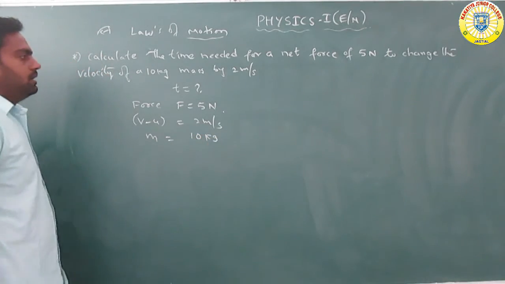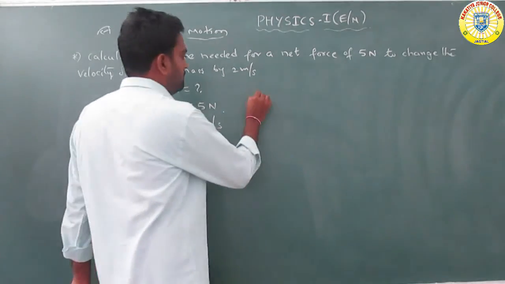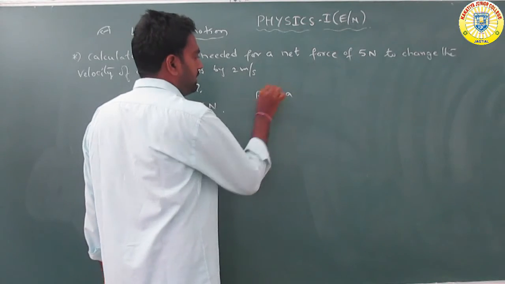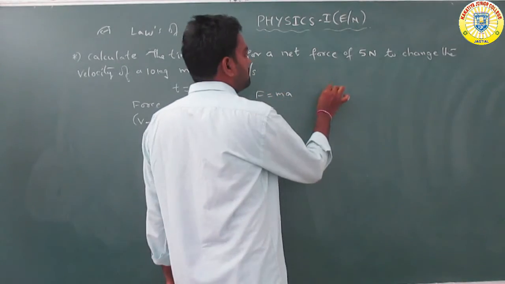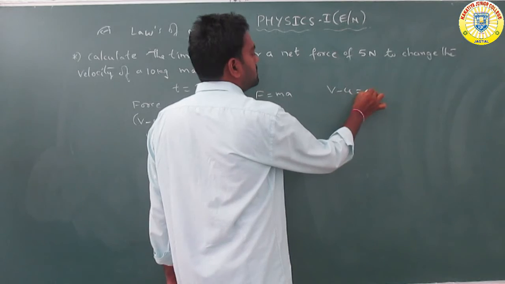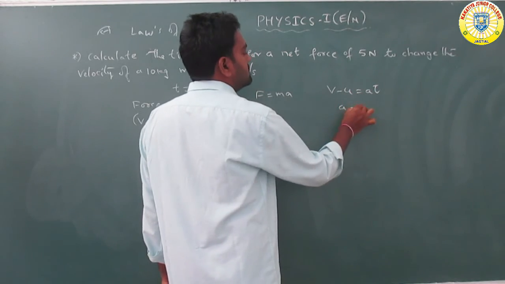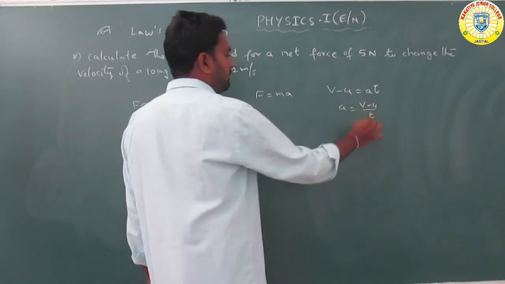According to Newton's second law, F is equal to ma. Here a is the acceleration, and by the kinematic equation, v minus u is equal to at, so a is equal to (v minus u) by t.